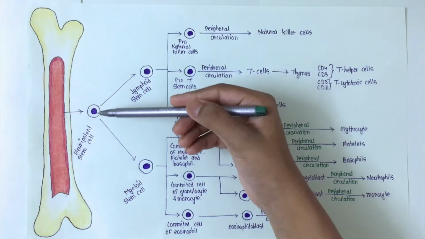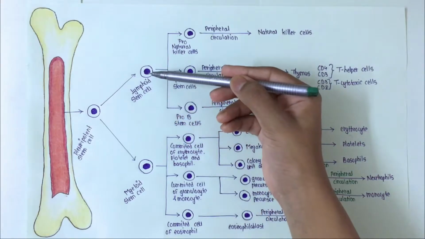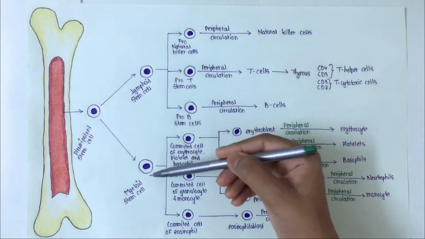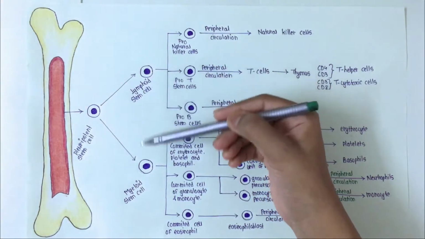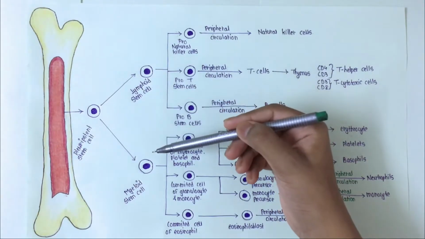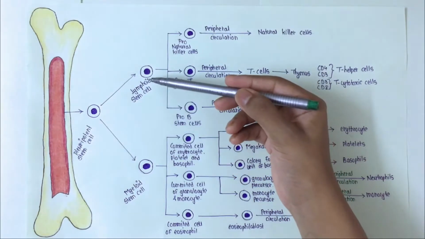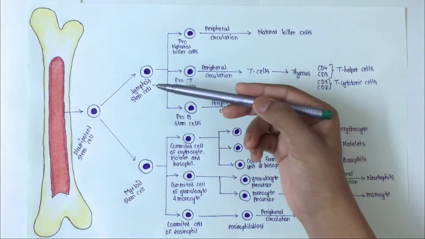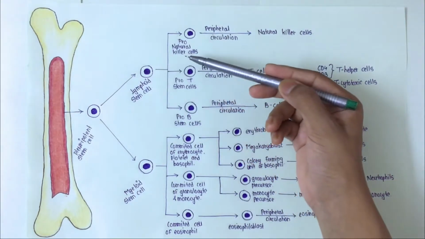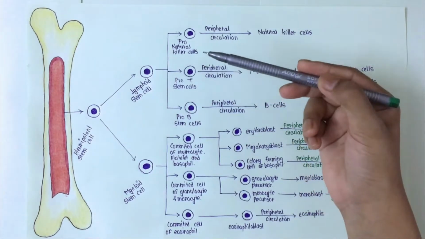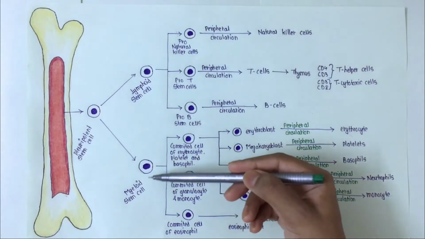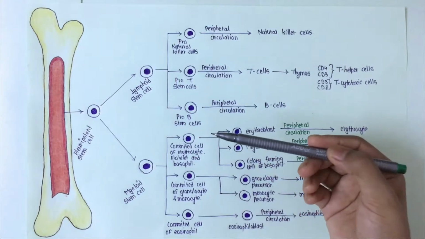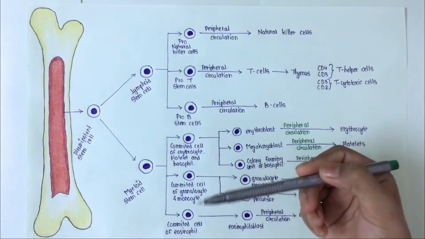Now these pluripotent stem cells give rise to lymphoid stem cells and myeloid stem cells. These cells are called multipotent stem cells. Now what is the difference between these lymphoid and myeloid stem cells? The lymphoid stem cells give rise to lymphocytes, which are a type of leukocyte, and the myeloid stem cells give rise to granulocytes, then platelets and erythrocytes.